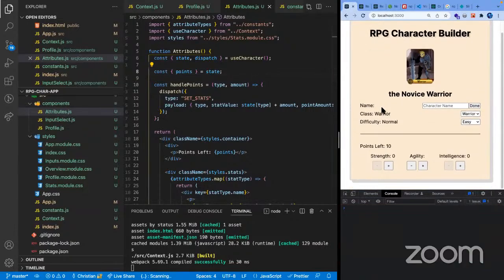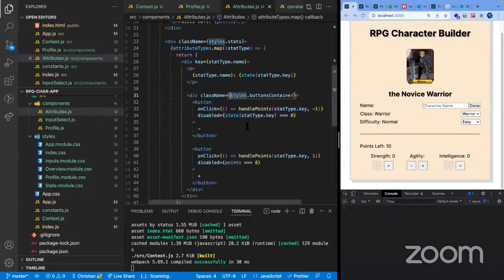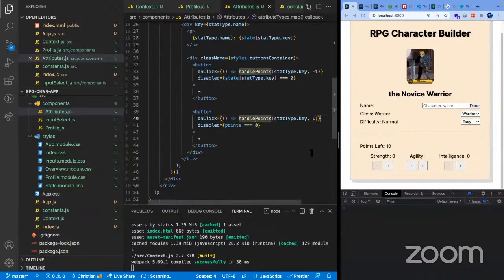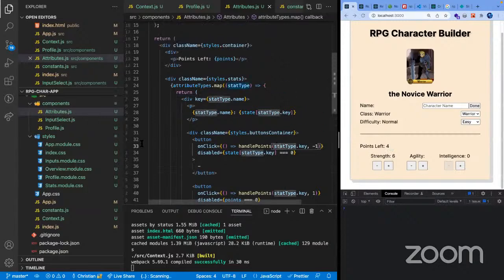And yeah, so we're back, and we have our button now. And then upon clicking the plus, we should be able to call the handle points. And yeah, it added that point, and then decreased also the points left.